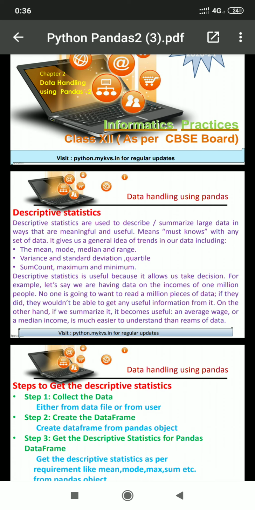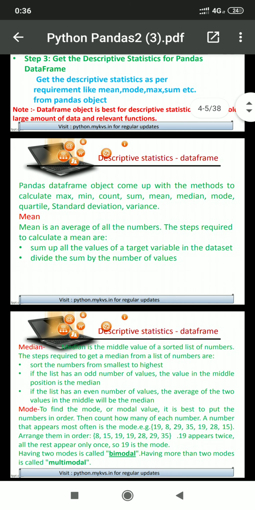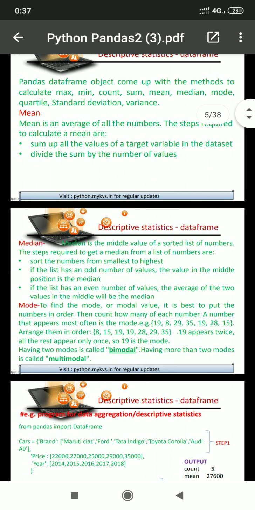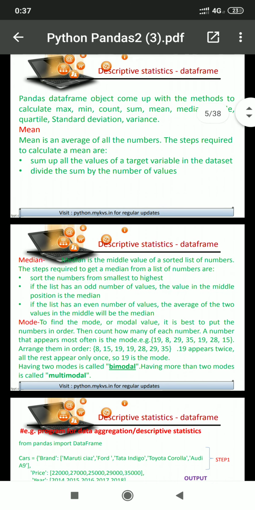Before learning Pandas data frame operations, we must be familiar with the meaning of mean, mode, and median. The meaning of mean is the average of multiple numbers. Suppose we have 5 different numbers and we have to find the mean of these 5 numbers.